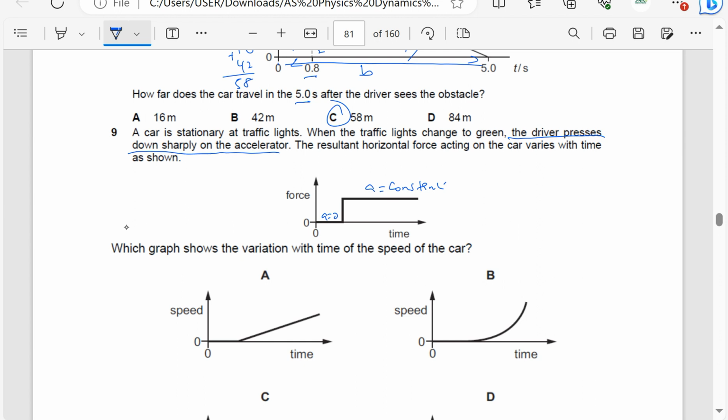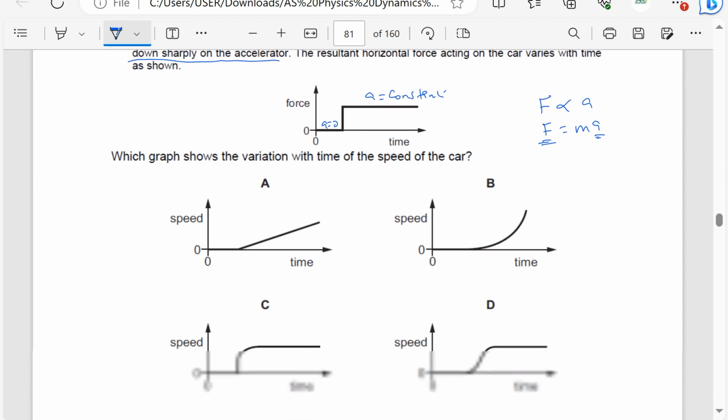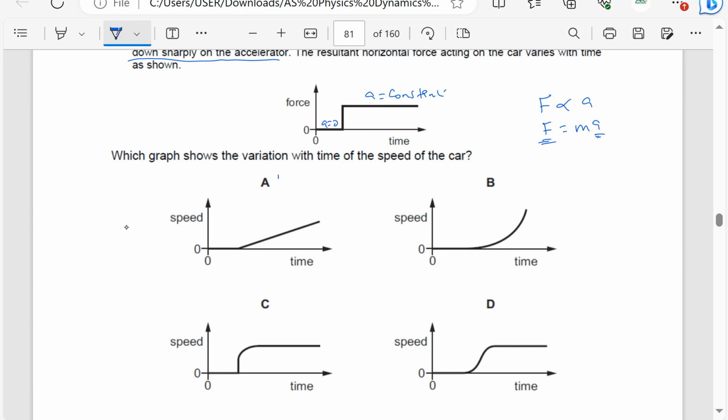Which graph? Because remember, force is directly proportional to acceleration because force is equal to ma. When the force is 0, the acceleration is 0. When the force is constant, the acceleration is constant. Which graph shows the variation with the time of the speed of the car? So the answer here is automatically A, because for the first part, where the force is 0, the acceleration should be 0. And that means the gradient should be 0.